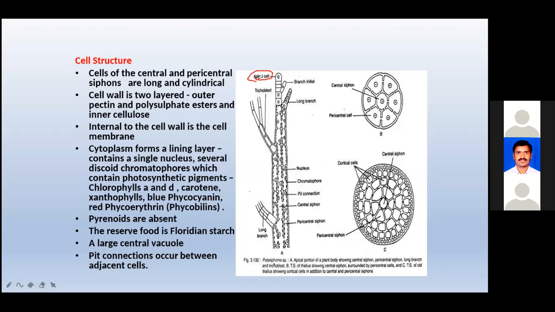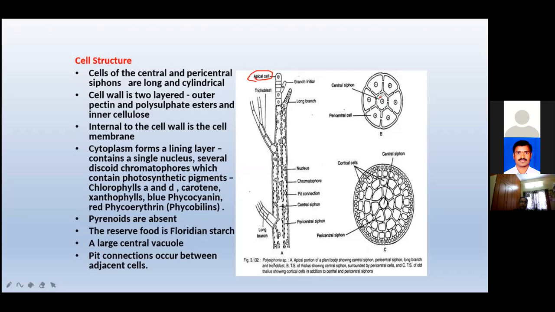Yes, ma'am. The growth of the thallus is due to a dome-shaped apical cell. It cuts off cells that are parallelly arranged. See here, parallelly arranged in this diagram. These parallelly arranged cells elongate to form a central siphon. What do all these form? The central siphon.